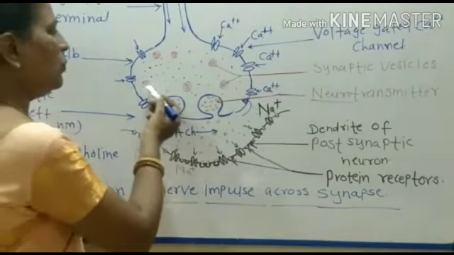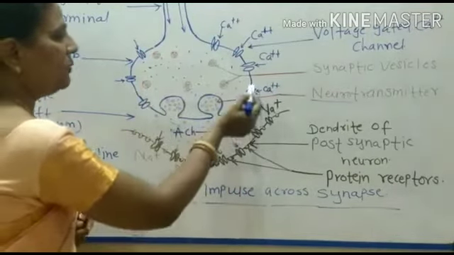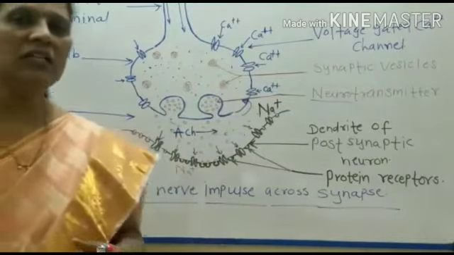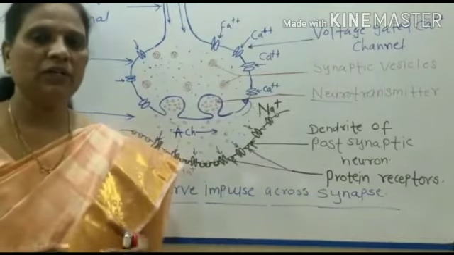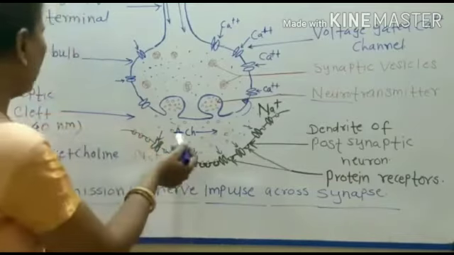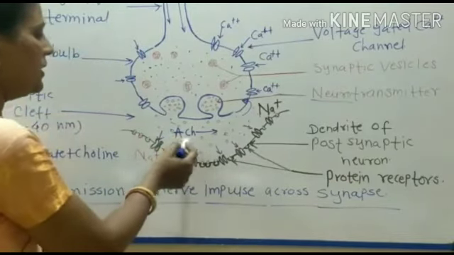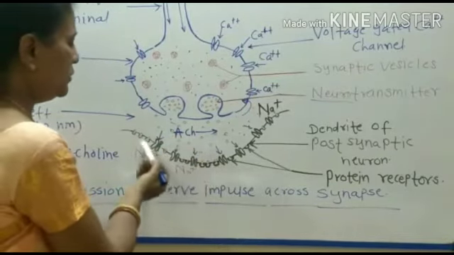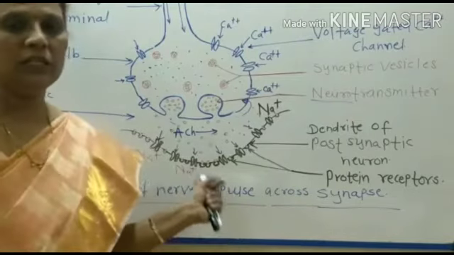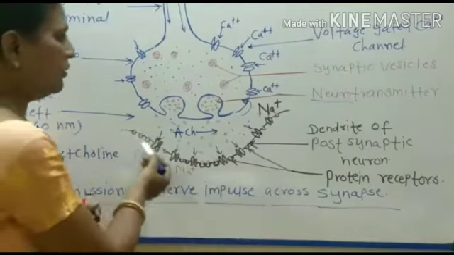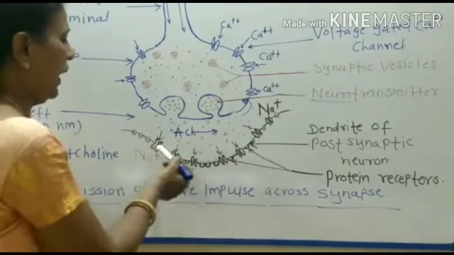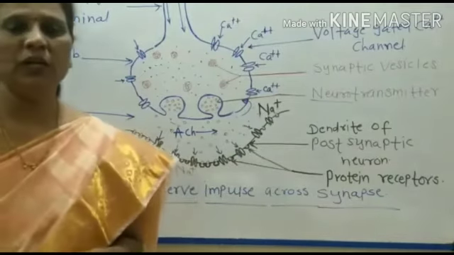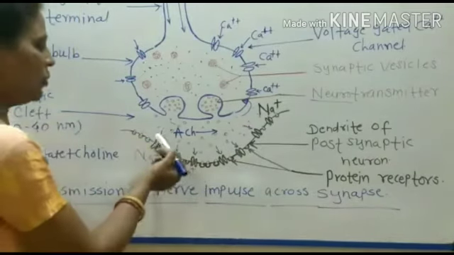It causes the movement of these vesicles towards the surface, and they discharge the neurotransmitters into the synaptic cleft, and then these neurotransmitters bind to the special protein receptors present on the postsynaptic neuron, and it generates the action potential due to the sodium ions.